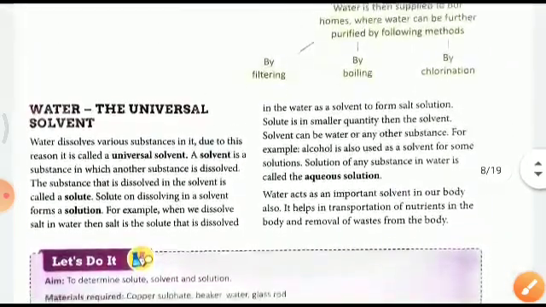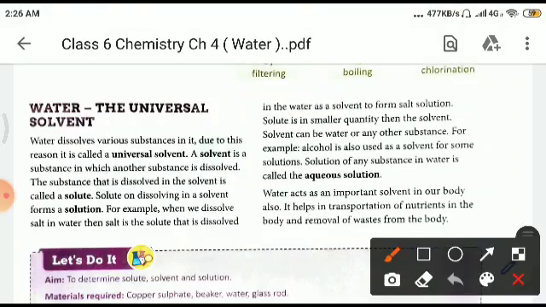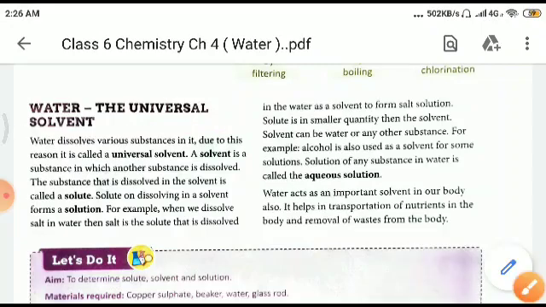Now, water is the universal solvent. Now, what does this mean? This is a very important property of water, right? Water as the universal solvent. That means it has the property and ability to dissolve most of the substances. Water dissolves various substances in it. Due to this, it is called a universal solvent.